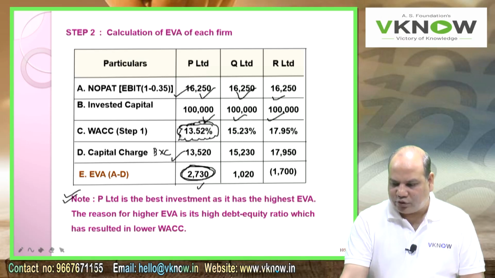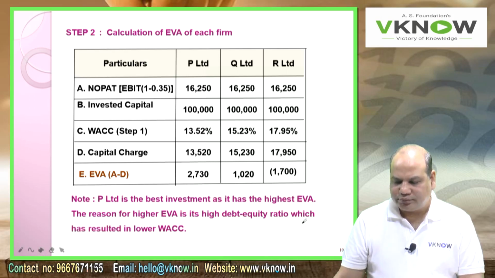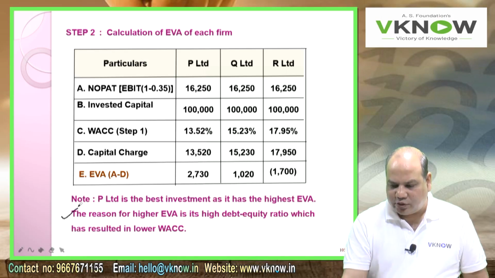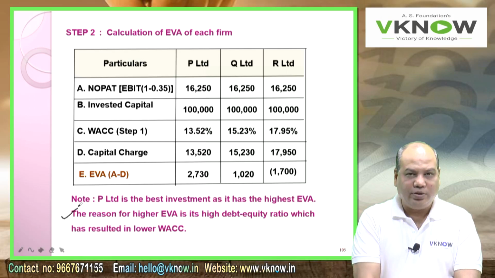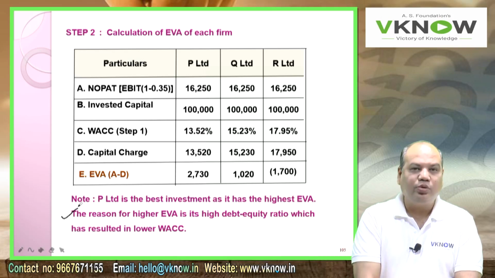So the average cost of capital, can you see here on point number C, is very low compared to the other two firms, and that makes your capital charge lower. If capital charge is lower, your final answer is bound to be higher. So write down the reason also. The reason for higher EVA is the high debt equity ratio of P Limited, which has resulted in lower WACC.